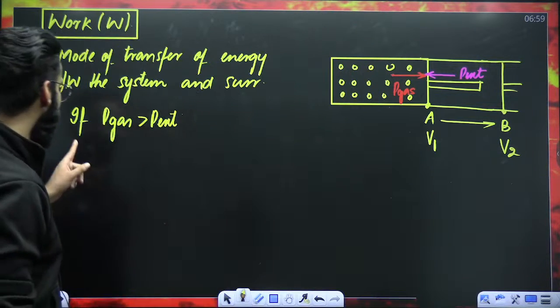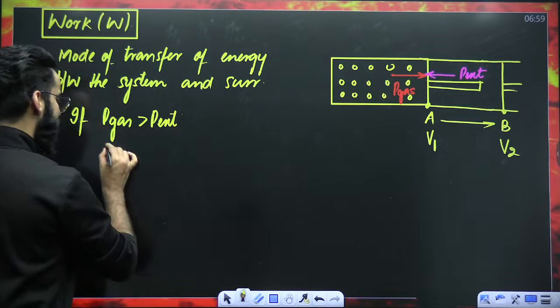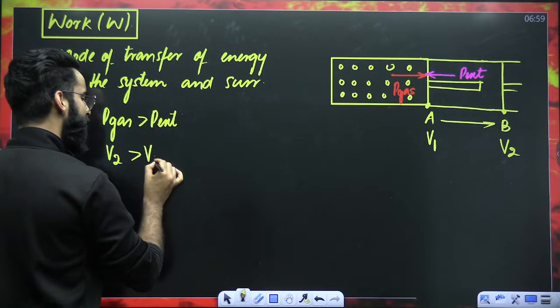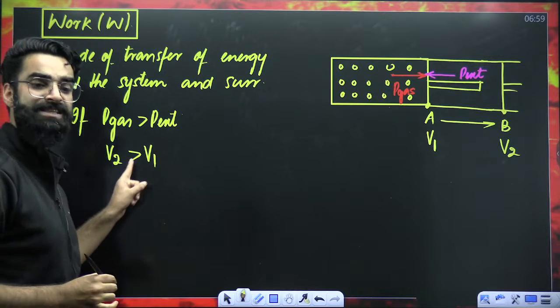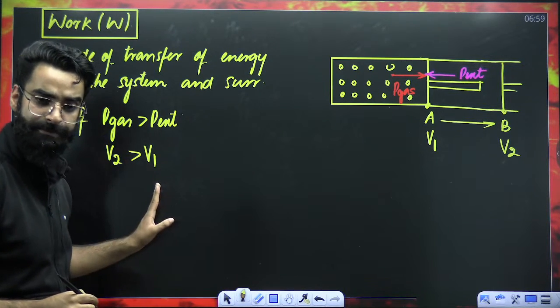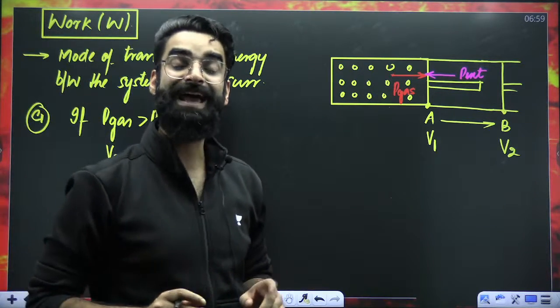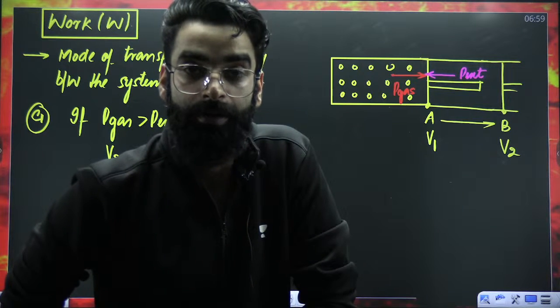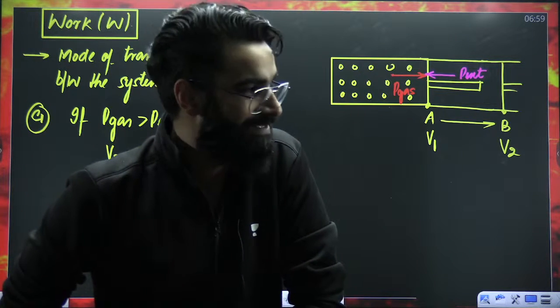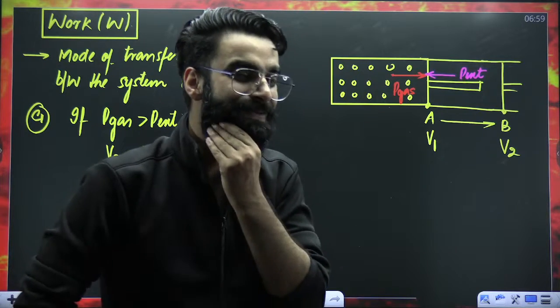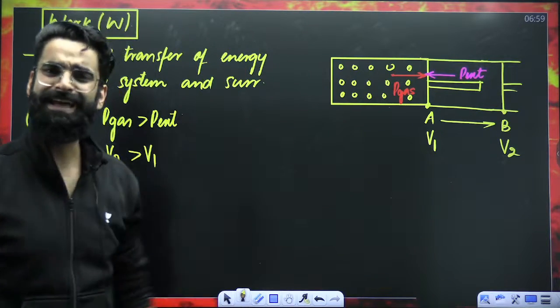So if P gas is greater than P external, V2 will be greater than V1. The final volume of the gas will be greater than the initial volume. That means the volume of the gas is increasing.